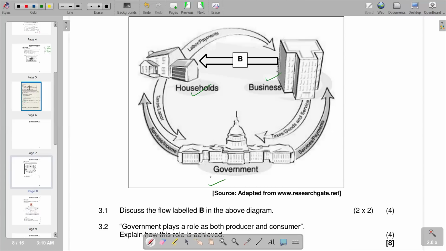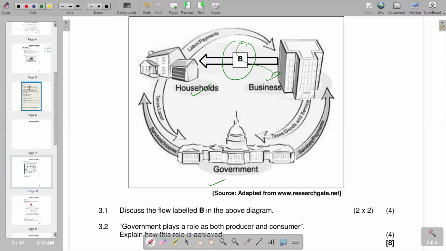But we are seeing there are arrows showing movements that are taking place in the economy. So basically, the first question is saying discuss the flow labeled P in the above, showing a movement from businesses going to households. So what moves from businesses to households? Obviously, what moves from businesses to households is that households buy goods and services from businesses, and they give businesses money and receive the goods and services. So P can represent goods and services.